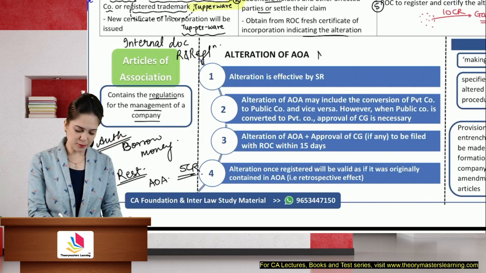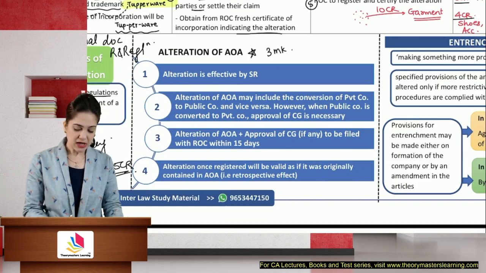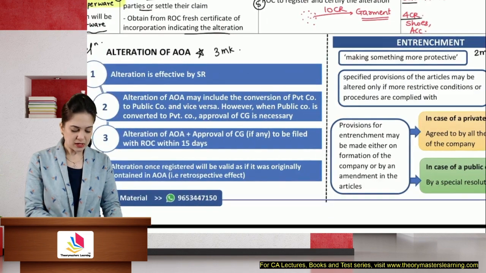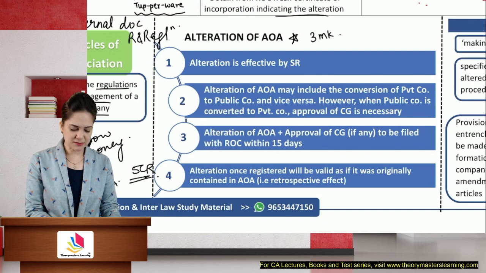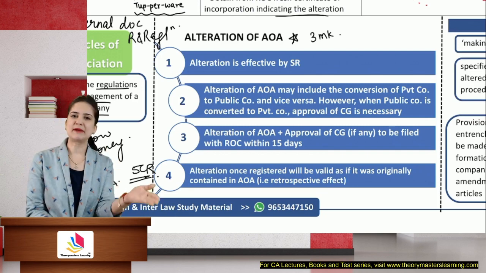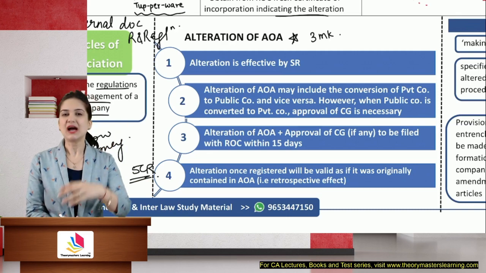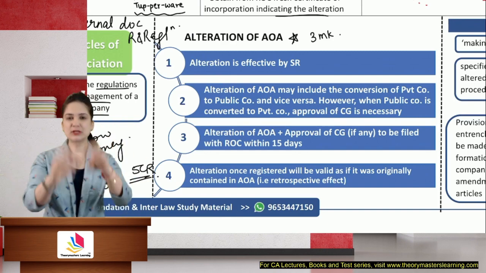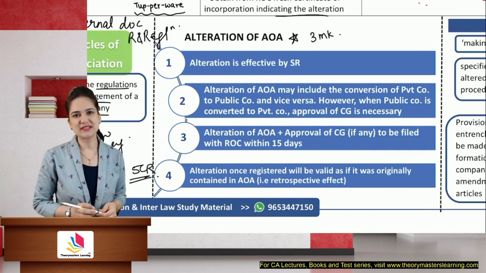Alteration of articles, very important for exam. It can be asked as a 3-mark question. Entrenchment can also be asked as a 2-mark question. Now, if I want to alter the articles, yes, articles may be altered, but when? When I want to convert a private company to a public company, I will remove the restrictions. That requires alteration of articles. I want to convert a public company to a private company, I will have to put those restrictions. Yes, so alteration of articles is required.